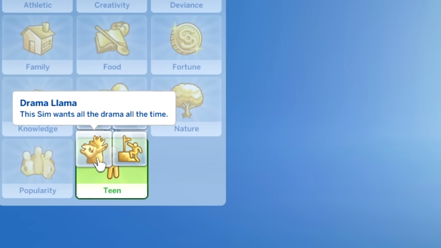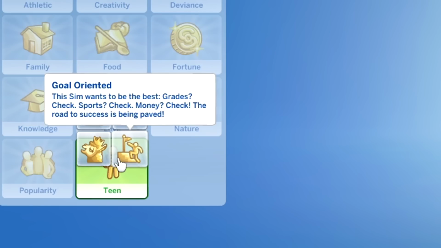Drama llama. This Sim wants all the drama all the time. And then the final aspiration is goal oriented. This Sim wants to be the best. Grades, check. Sports, check. Money, check. The road to success is being paved.